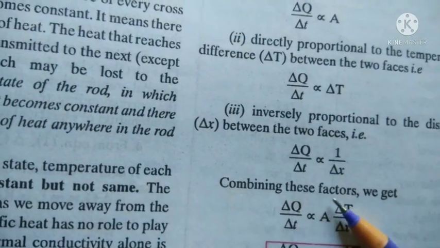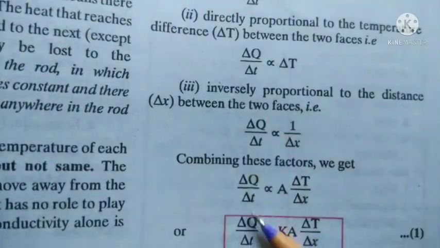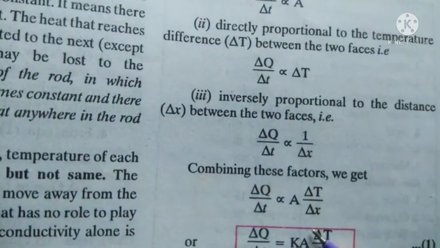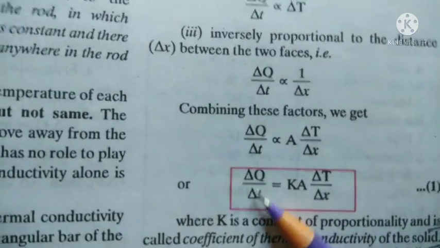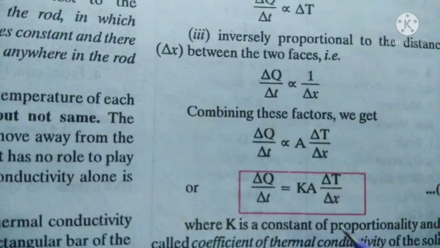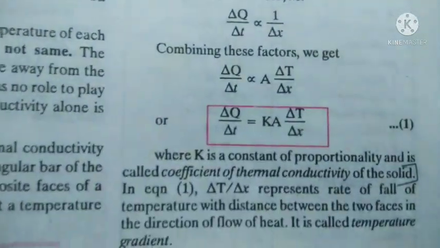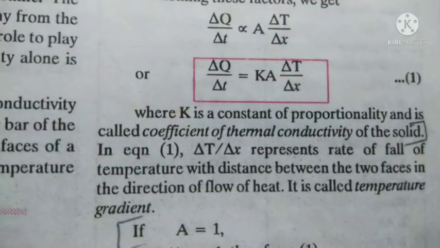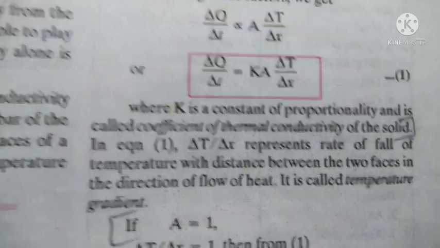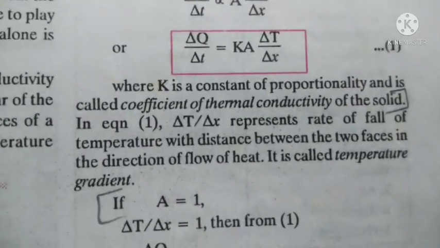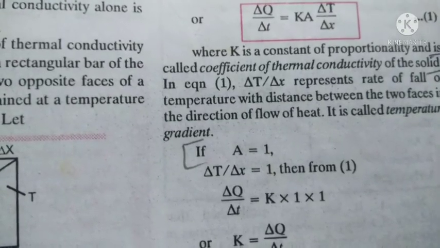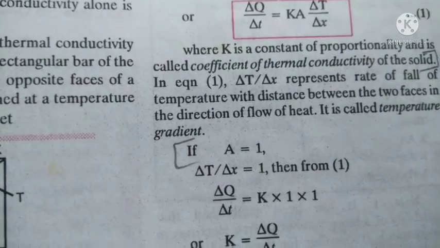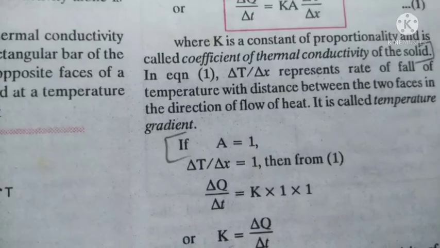When we combine all these factors, we get delta Q upon delta T proportional to A delta T upon delta X, or delta Q upon delta T is equal to K A delta T upon delta X, where K is the constant of proportionality, and is also known as the coefficient of thermal conductivity of the solid. Here delta T upon delta X represents the rate of fall of temperature, which is also known as temperature gradient.